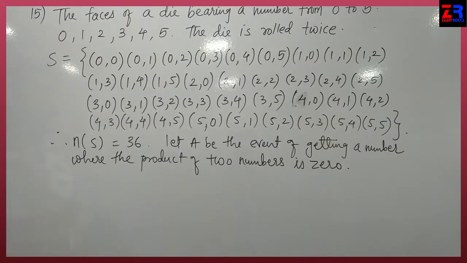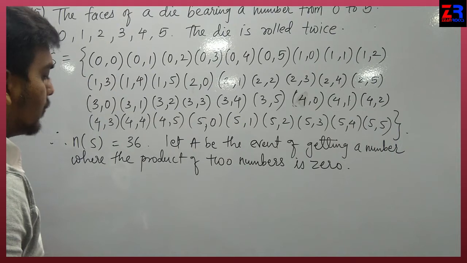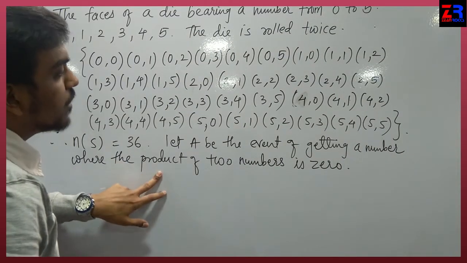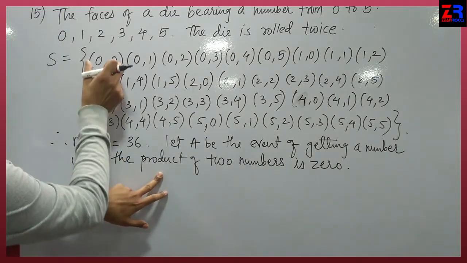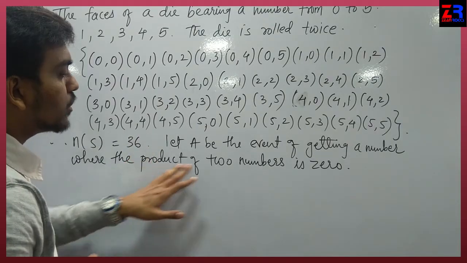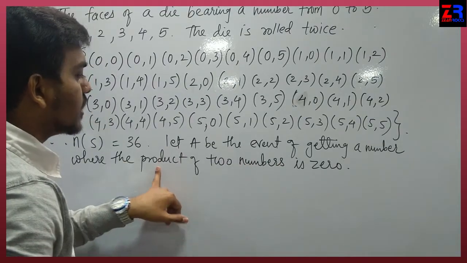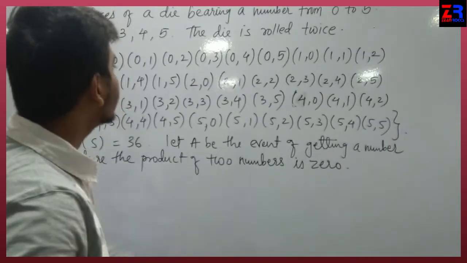Our condition is we have to find the probability of a number where the product of the upper faces is 0. The product, the multiplication, must be 0.